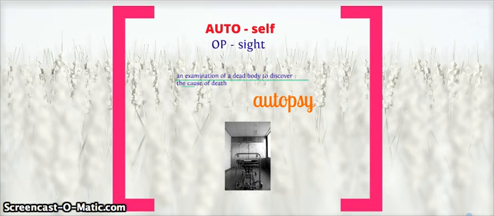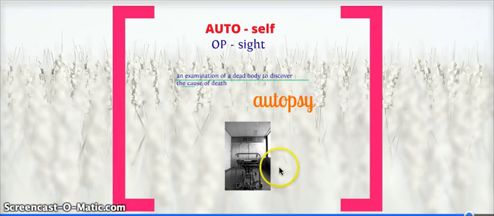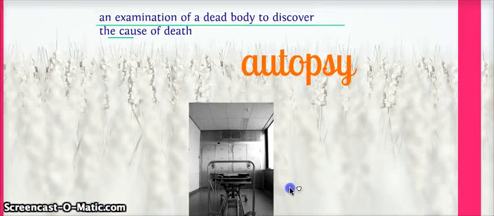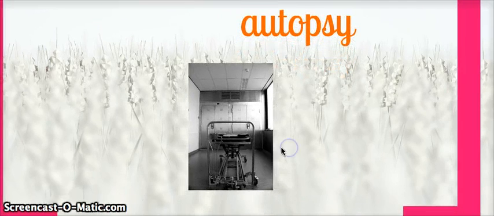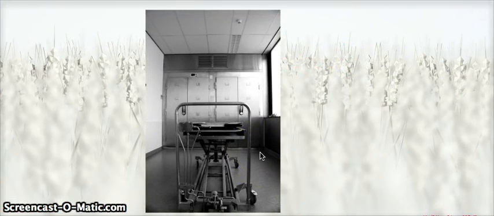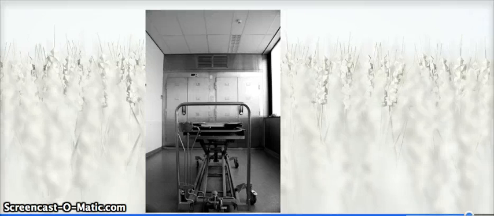Alright, our last word is from the roots auto meaning self and op meaning sight. An examination of a dead body to discover the cause of death, i.e. an autopsy. Now, I don't know about you, but I could not think of any pictures of people that were dead that might be appropriate to put in a video, so you got a picture of a morgue where there might be an autopsy. So, the autopsy revealed that the cause of death was a heart attack. Terrible.